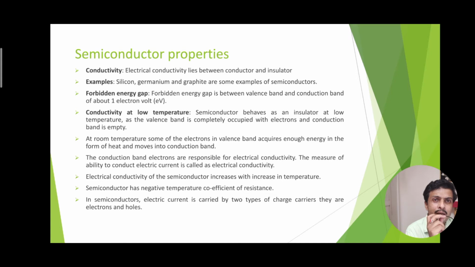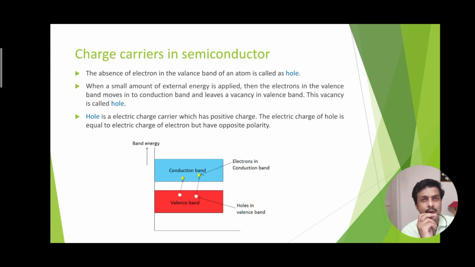The conduction band electrons are responsible for electrical conductivity. The measure of the ability to conduct electric current is called the electrical conductivity. Electrical conductivity of the semiconductor increases with increase in temperature. You have already seen that a semiconductor has a negative temperature coefficient of resistance. In a semiconductor, electric current is carried by two types of charge carriers. They are holes and electrons.